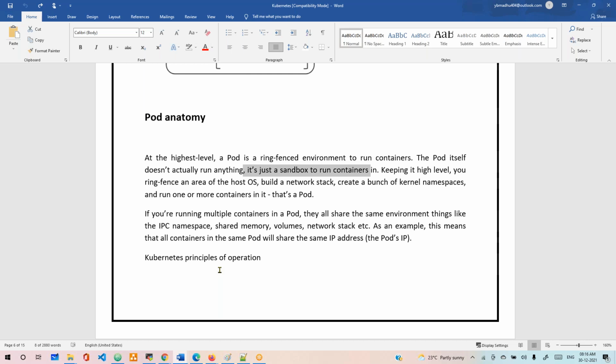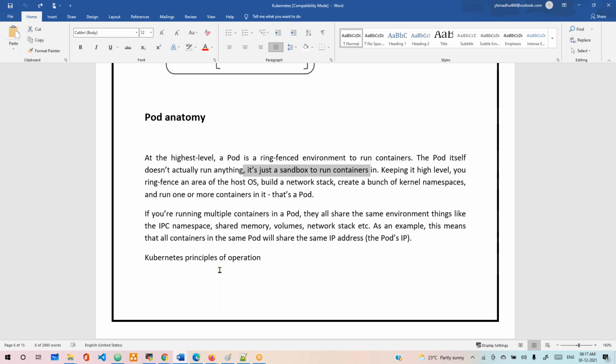Understand? Keep it high level: it's a ring fence, a kind of fencing. Pod means fencing off an area of the host OS. What will it do? It will build the network stack, create a bunch of kernel namespaces, and run one or more containers inside the pod.